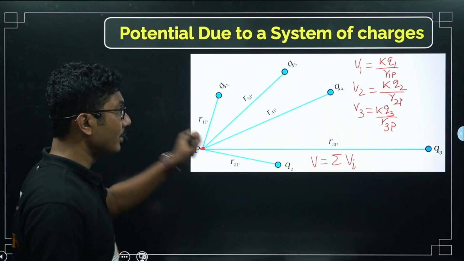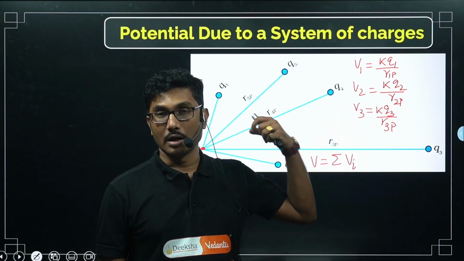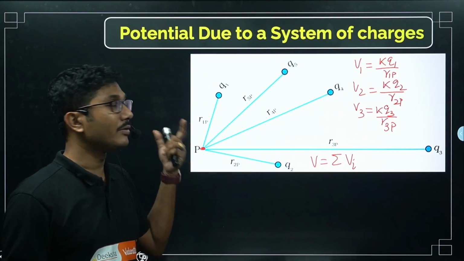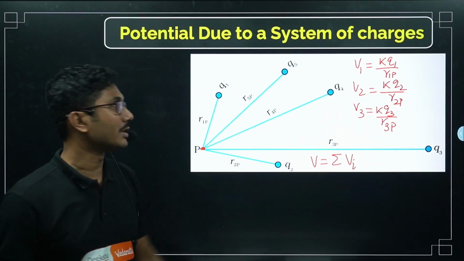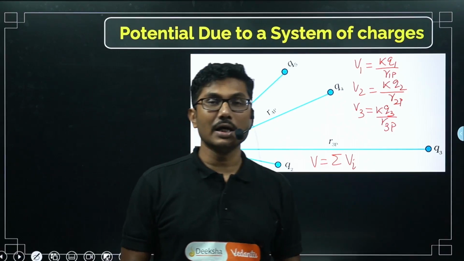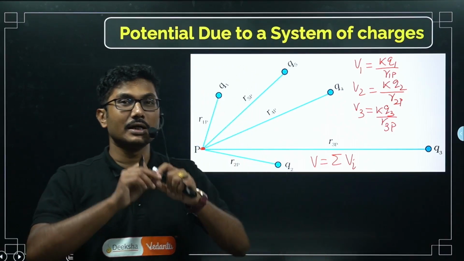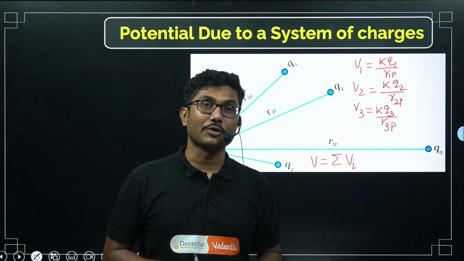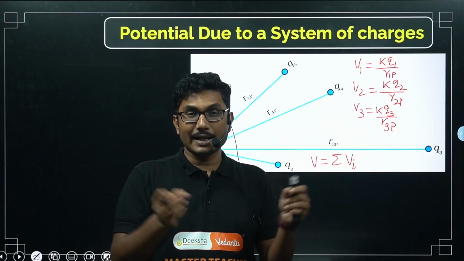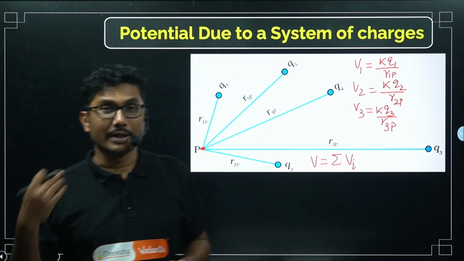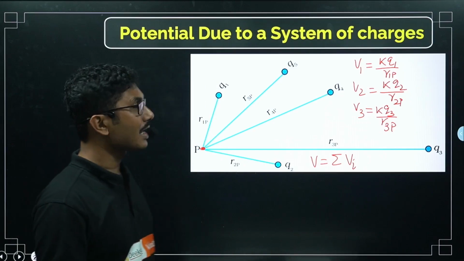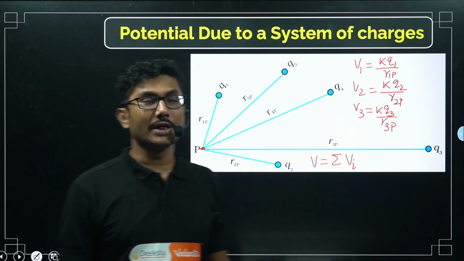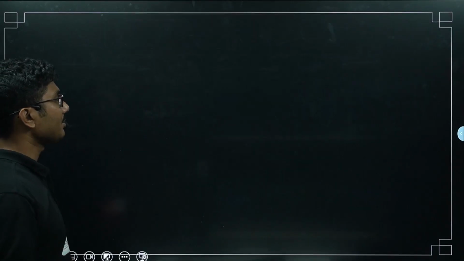And in numericals and MCQs, it is very common. They will give you a triangle and ask what is the electric potential at the center, or there is a rectangle, what is the electric potential at the center, or what is the potential at one of the corners. So there are different varieties where electric potential is very common. They will ask you numerical questions based on this.